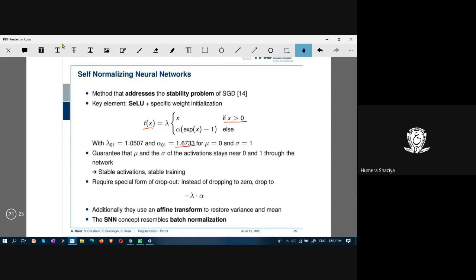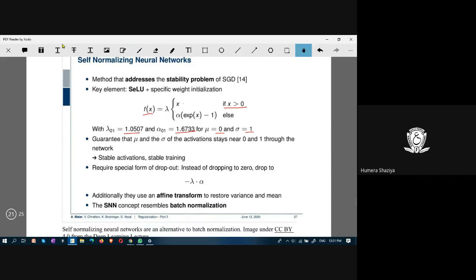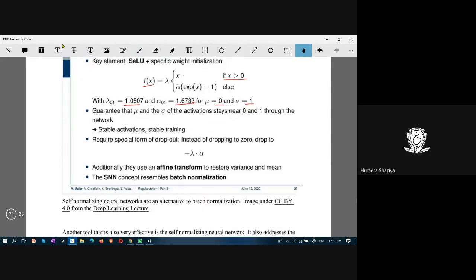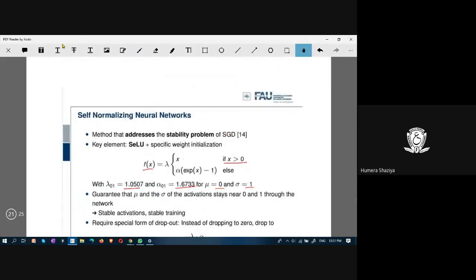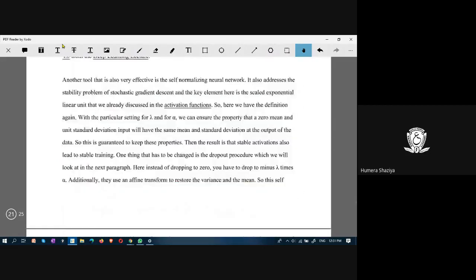This lambda value and alpha value are defined, and the mean and standard deviation are also defined. Because of this, neural networks become self-normalizing neural networks.